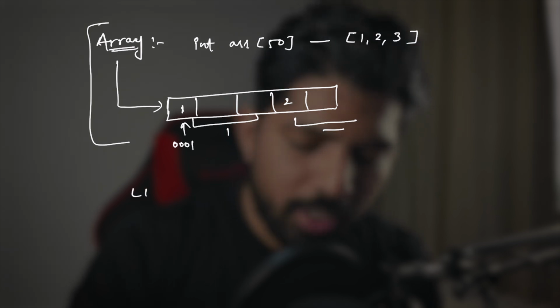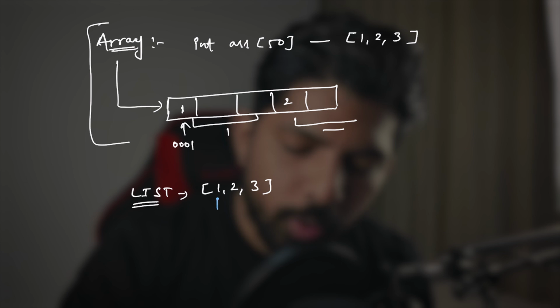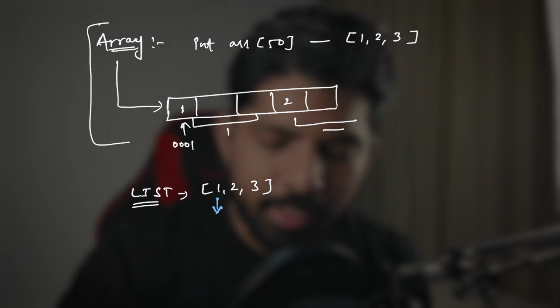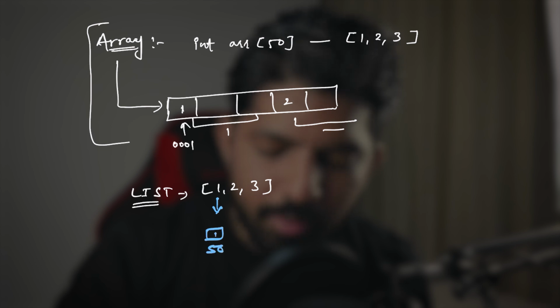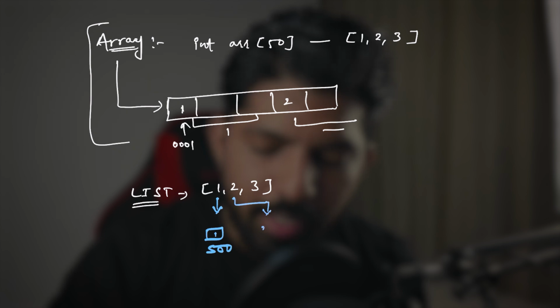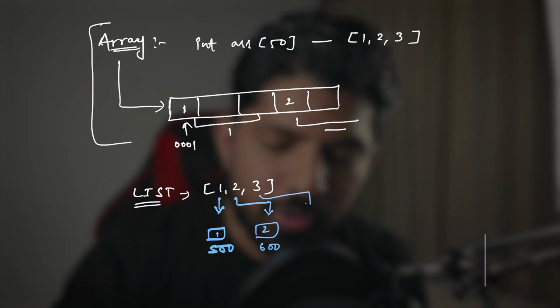So in a list, what happens? Let's take the same example. I want to store 1, 2, 3 in a list. How does it work? This 1 will get stored somewhere in the memory, and let's say the address of that memory place is 500. Again, 2 is getting stored somewhere and the memory address is 600, and this 3 is getting stored somewhere and the address is 700.